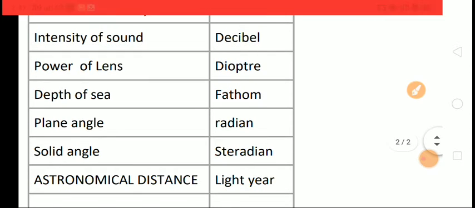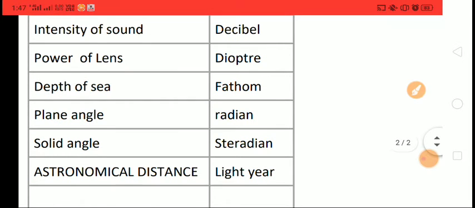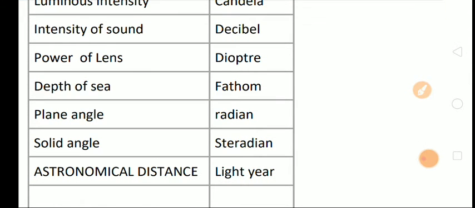Plane angle and solid angle. Unit of plane angle is radian. Unit of solid angle is steradian. Astronomical unit, that unit is light year. Remember, light year is the unit of length.